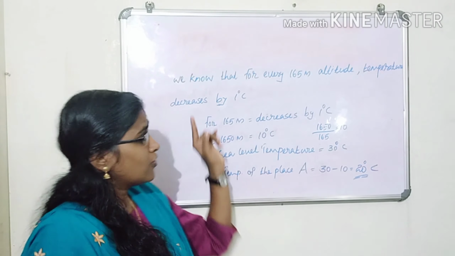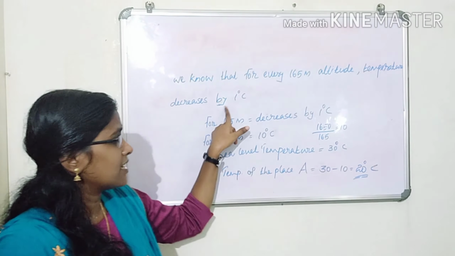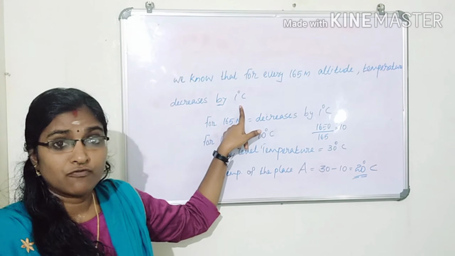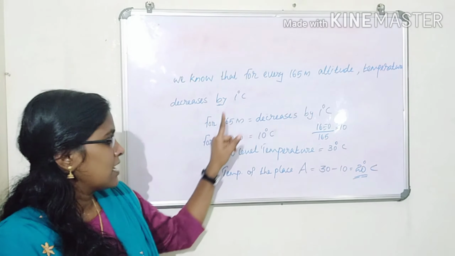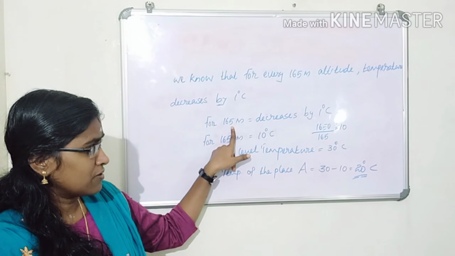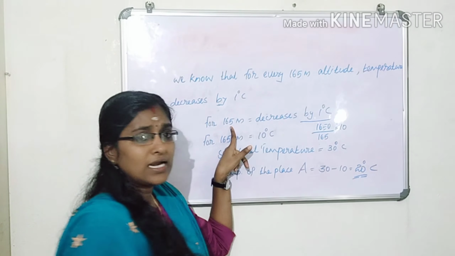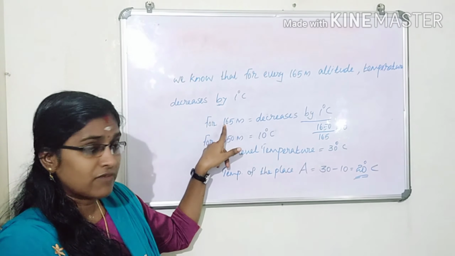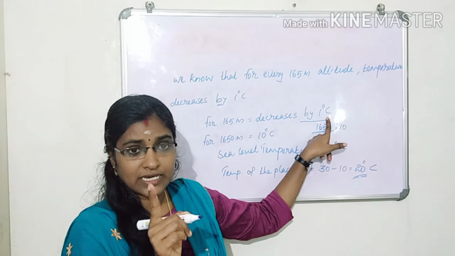You know that for every 165 meters of altitude, temperature decreases by 1 degree Celsius. That process is known as the normal lapse rate.